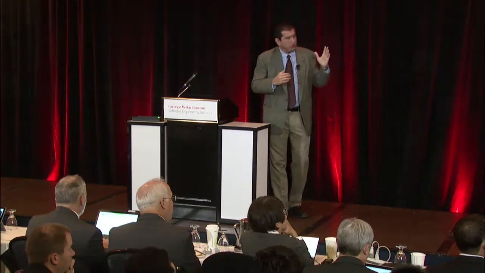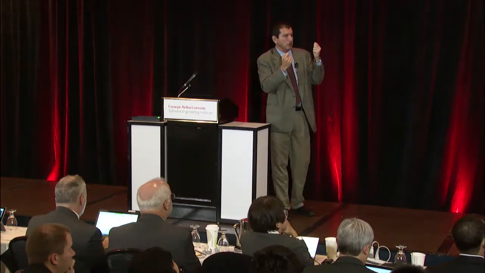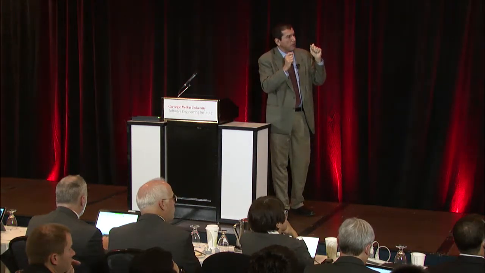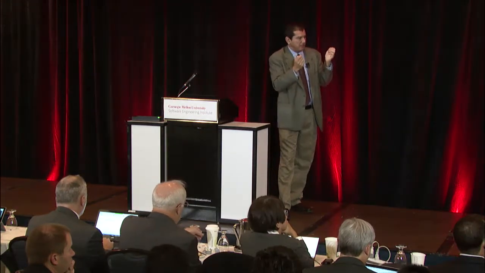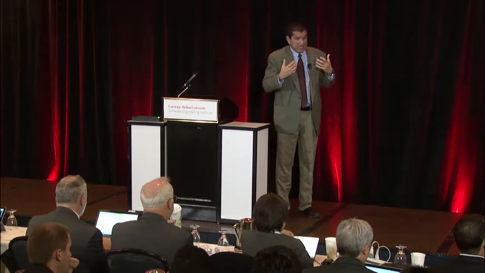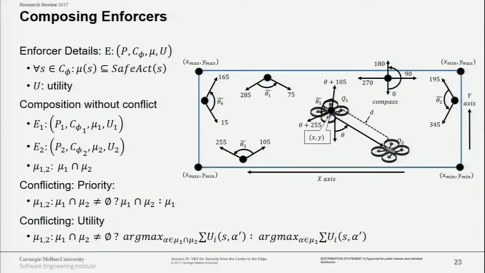In this particular example, we have the virtual fence, this is that rectangle, and we have also a separation concern. And that separation actually is the one that will prevent us from having collisions, for instance. And we put it as a distance. So then the idea behind the composition is to say, in reality, the enforcer will give me not a single action, but a set of actions that I can take that will be safe. So then we will try to do the intersection between the two enforcers. If there are actions in the intersection of the two enforcers, then I can take one from that intersection.